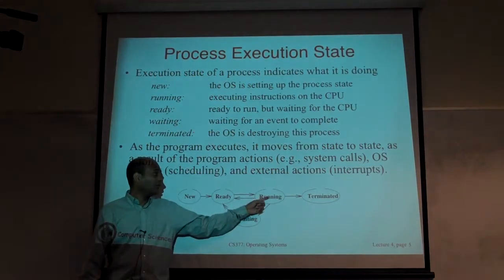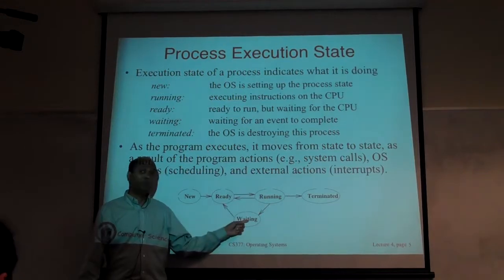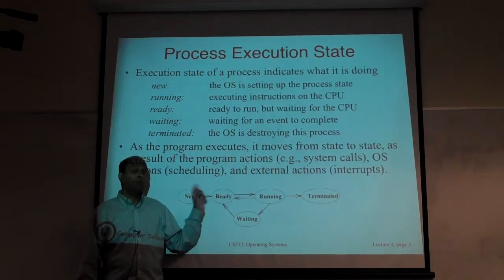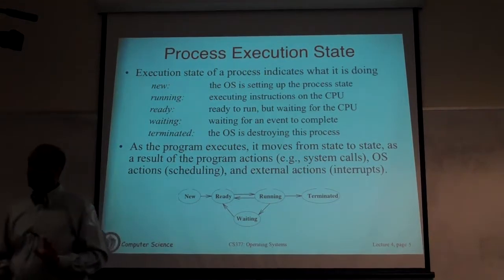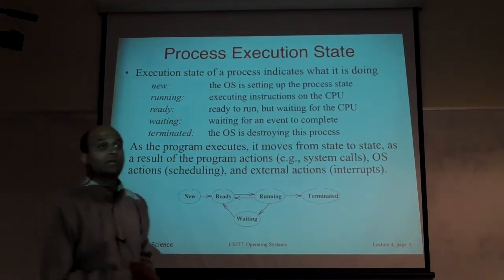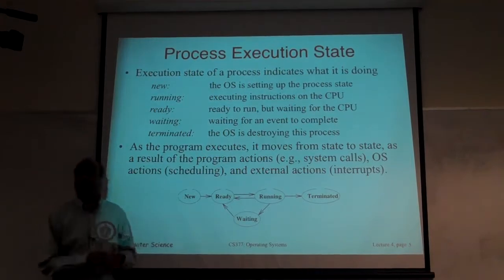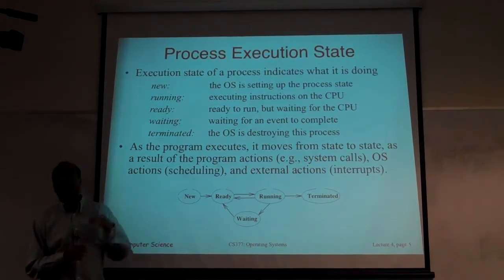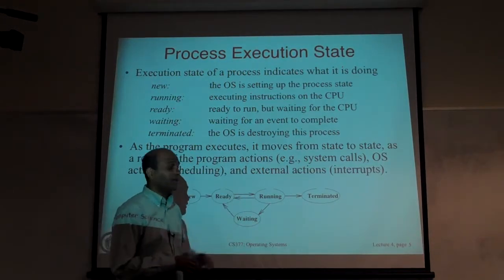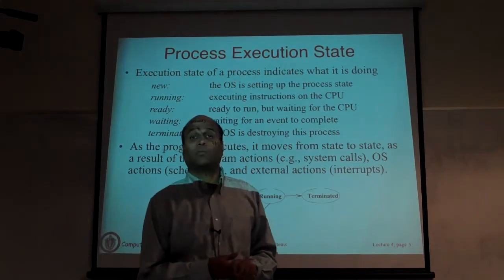You will go only from ready to running, and if you do I/O, you go to wait. But preemptive schedulers are the norm: you are given a time slot, also called a quantum, and that's the time for which you run. Then you make a transition back, and some other process gets its turn to run. So you may cycle between ready and running some number of times.